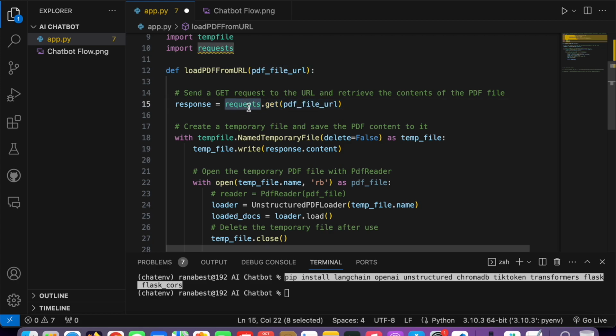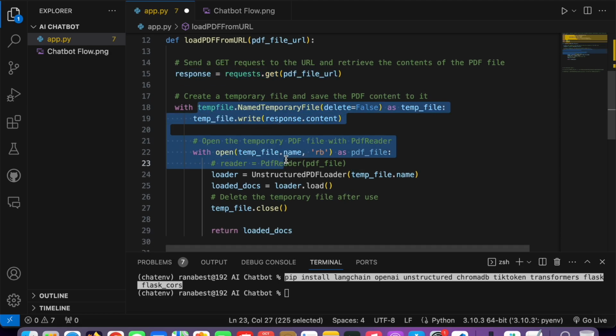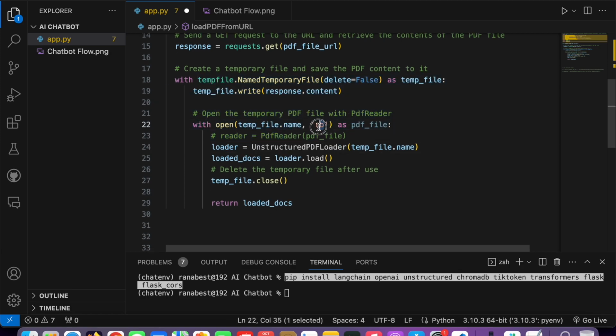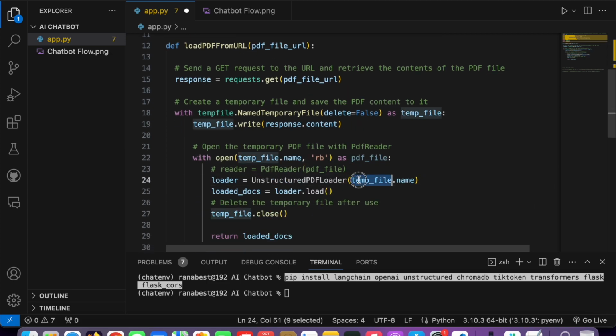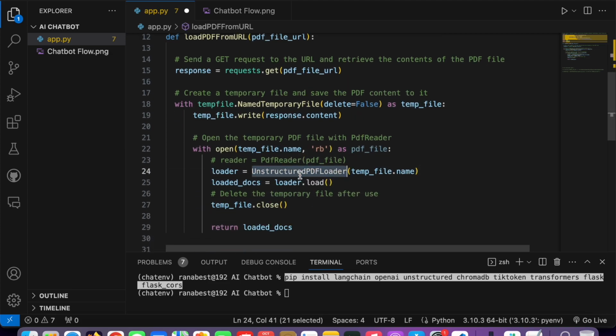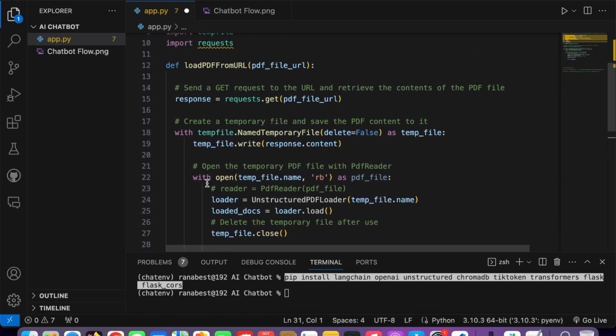It uses the request library to get the data and the response, and it creates a temporary file in the backend. Then I read that temporary file through the read binary method, and based on that I use the Langchain function UnstructuredPDFLoader, which loads the data for me. At the end I close this temp file. It's a temporary file which is just created for a few seconds while downloading. Then I return the loaded text, and then I can use it. So let's try this.